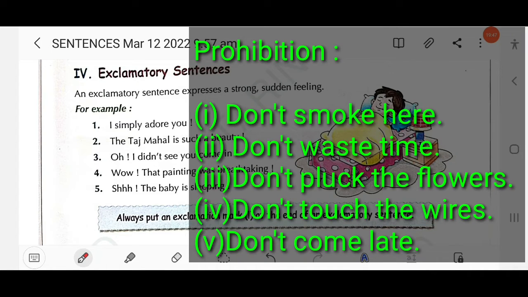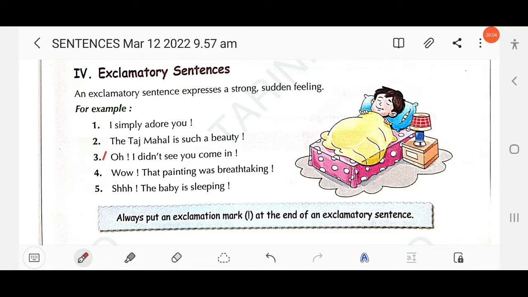Don't smoke here, don't waste time, don't pluck the flowers, don't touch the air, right? Don't come late. These are prohibitions. Okay, so all these sentences come under imperative sentence.